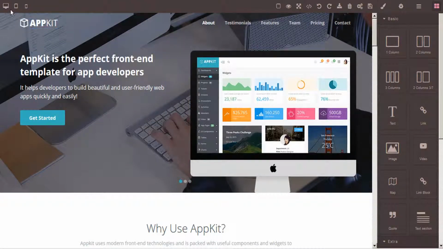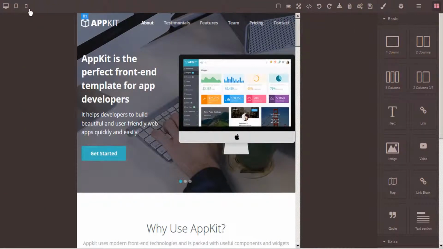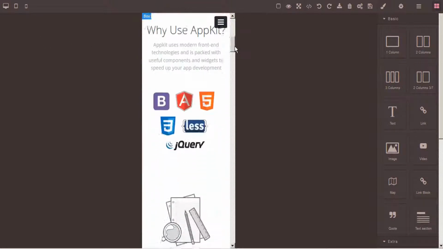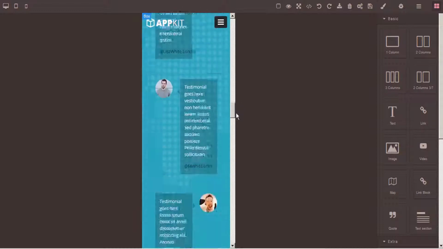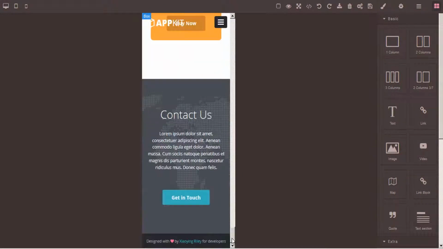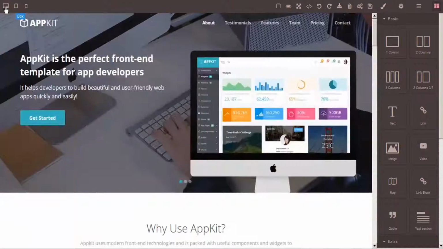It's fully responsive. Up in the top left-hand corner, you can see how it appears on a desktop, on a tablet, and on a mobile device, which is really important because a lot of your users are going to be viewing your content on a mobile device. So you'll always want to be checking your page as you go to make sure that it looks good on mobile. As you can see, this one is well optimized already. We'll go back to a full screen on our desktop here.